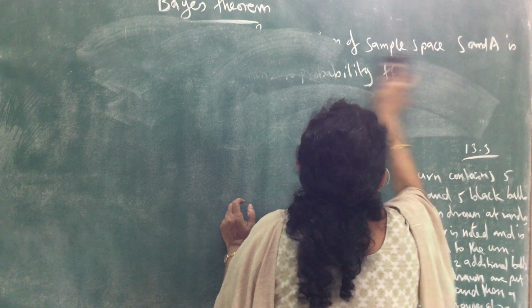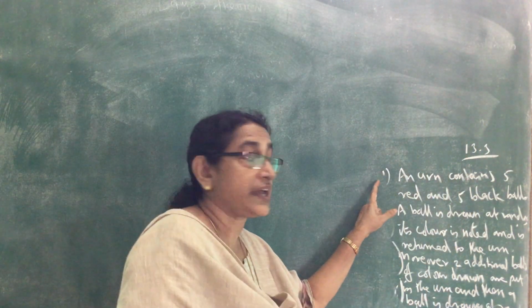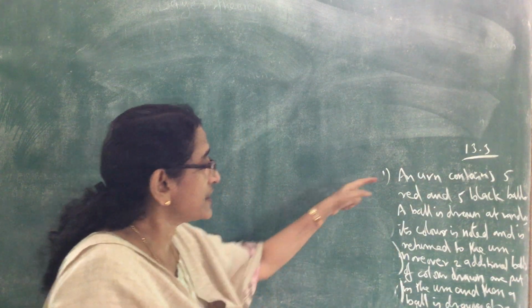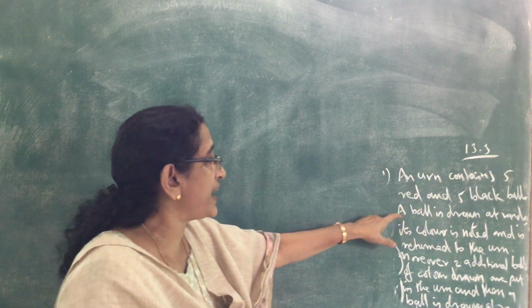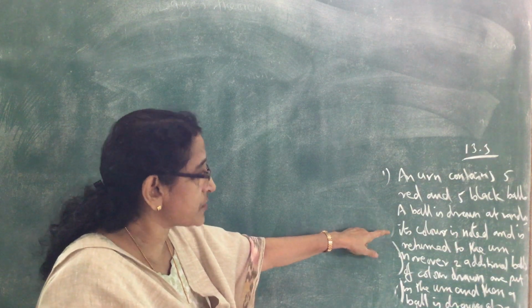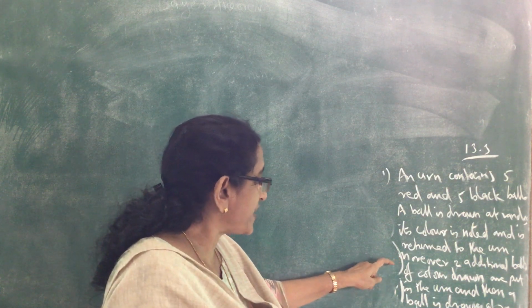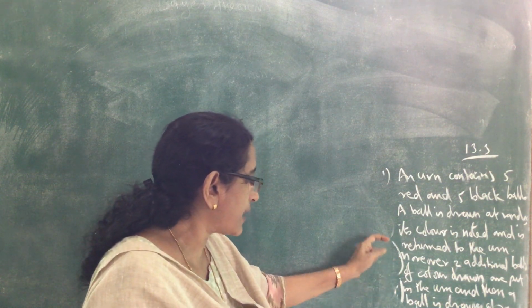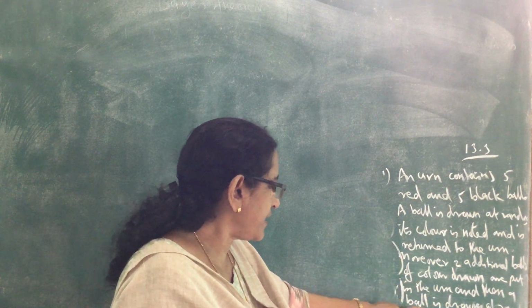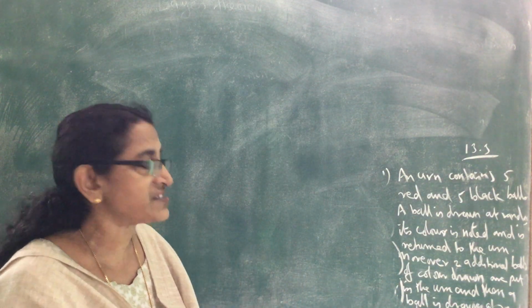Now consider this question. Consider 13.3, first one. An urn contains 5 red and 5 black balls. A ball is drawn at random, its color is noted, and it is returned to the urn. Moreover, 2 additional balls of the color drawn are put in the urn, and then a ball is drawn at random. What is the probability that the second ball is red?